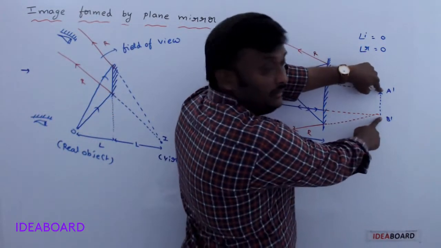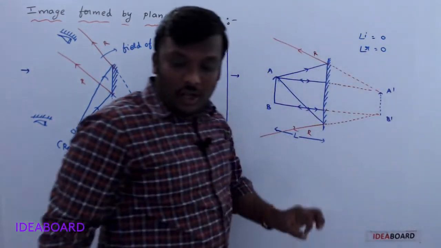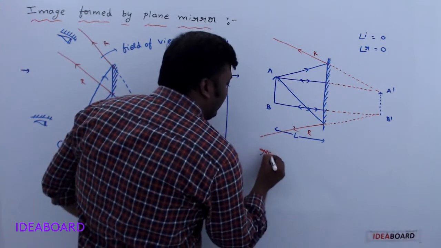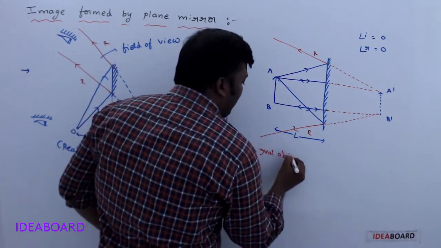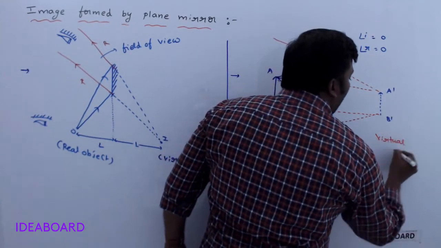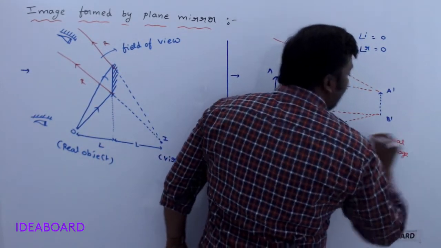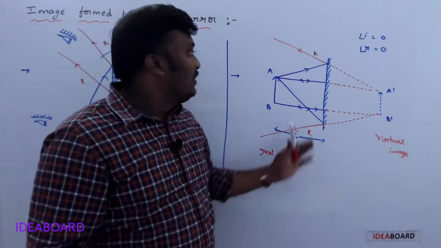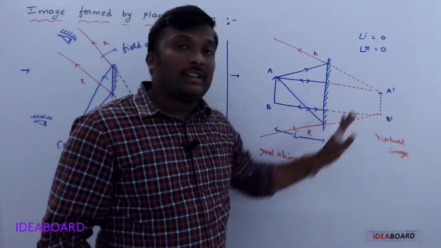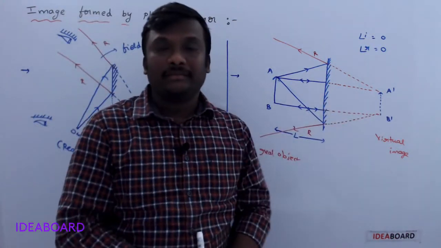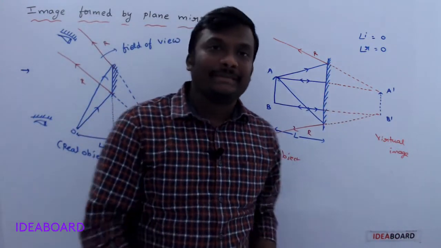This is called the virtual image. So for a real object, we get a virtual image which is erect. Understand? So images are always formed by extended objects in this manner. Clear now? Please note it down.